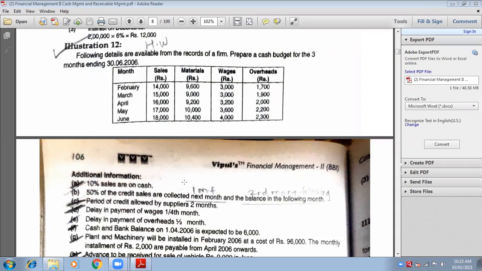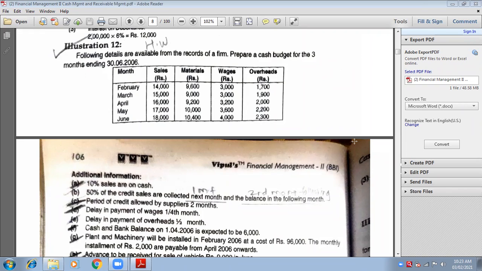Yes, ma'am. हाँ, तो अभी एग्जाम्पल ले लो, हाफ मंथ नेक्स्ट मंथ है, तो मार्च का हाफ विल बी पेड इन अप्रैल, अप्रैल का हाफ विल बी पेड इन मई, and May ka half will be paid in June. Now half amount is next month. So another half will be same month. So same month means April's half will be paid in April, May half will be paid in May, and June ka half will be paid in June.